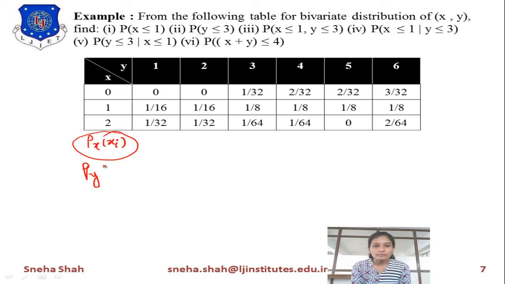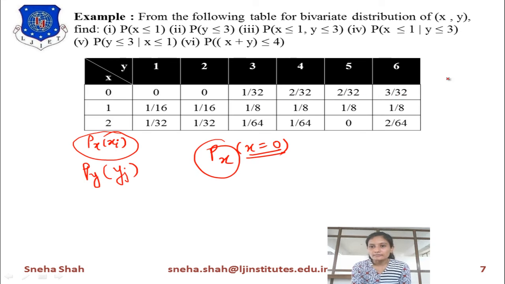Similarly, we have to find the probability of y when yi, or we can say yj, is given to you. Suppose we want to find the probability of x when x equals 0. It means for x equals 0 we want to find the probability of x, right? So x equals 0 means this term. For all these terms, the value of x equals 0. So if we take the summation of all these terms, it will be represented as px of xi, the value of xi equals 0, right?